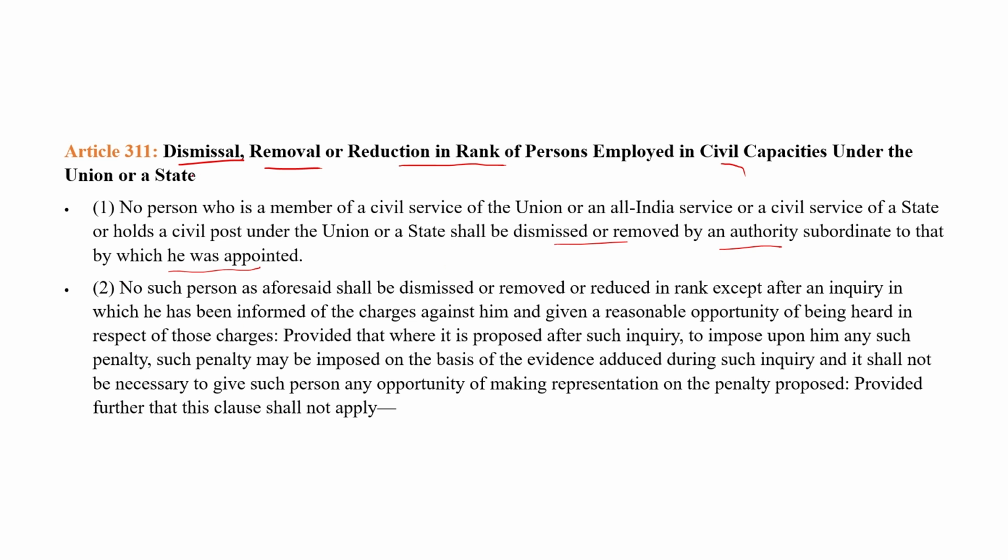Clause 2 of Article 311 explains the reduction of rank: only the authority responsible for the appointment of the person can reduce his rank, and only after an inquiry. If he is found guilty and it is necessary to reduce his rank, then the rank can be reduced. The authority proposes, after such inquiry, to impose any such penalty. The penalty may be imposed on the basis of evidence during such inquiry, and it shall not be necessary to give such person any opportunity of making representation on the penalty proposed.